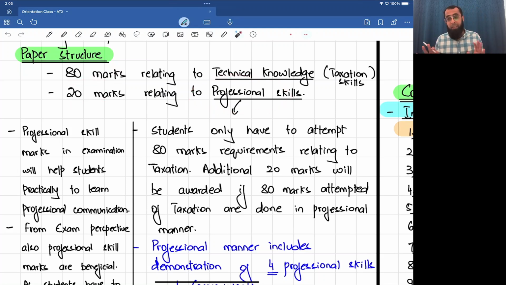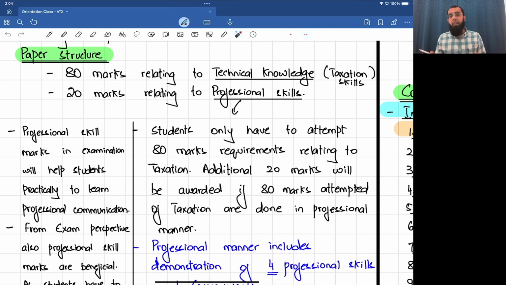What do you mean by this? When you look at your exam paper, listen to me carefully, there will be requirements of 80 marks only. But sir, the marking is out of 100. Why are there requirements of 80 marks only? So listen to what the examiner is saying. Just attempt 80 marks relating to taxation, but attempt them in a professional manner.